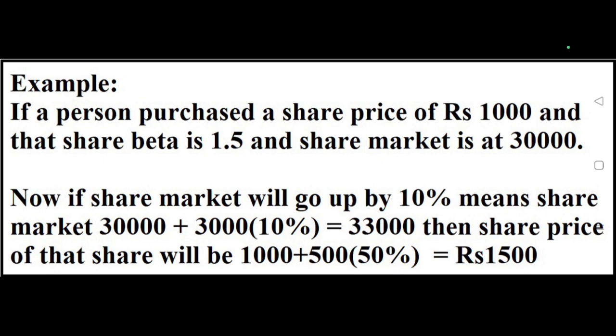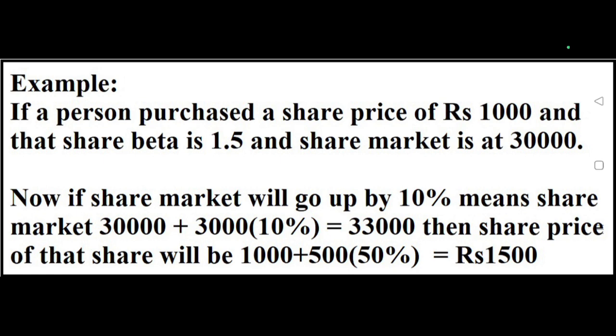Now if the market goes up by 10%, we assume it is 30,000, and if it goes 10% higher, that means 3,000 points higher, then the share market will become 33,000.